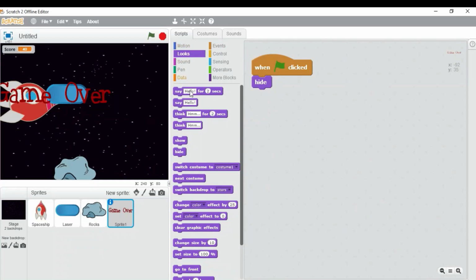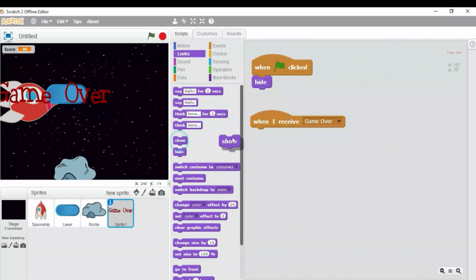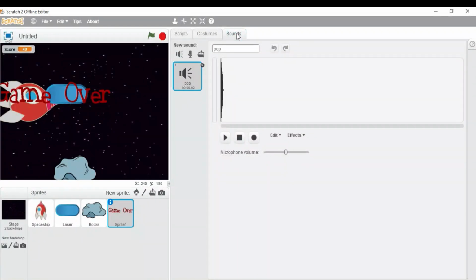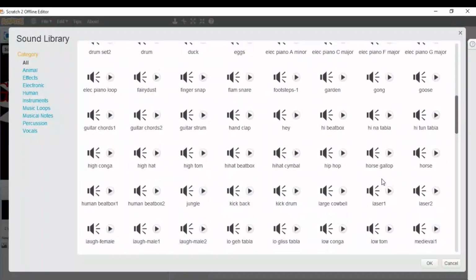Now we need to put the block when I receive game over. We need to show it, and again we are going to add some sound. So click on the sounds tab, click on this choose sound from library and select the sound which you want. So I am going to select space ripple.